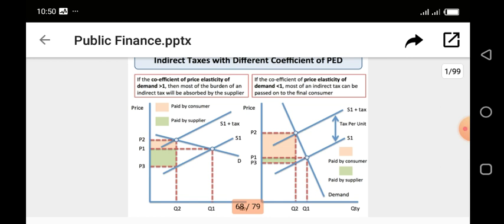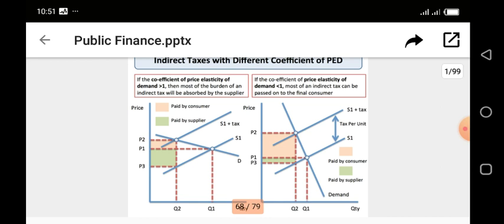And once tax is introduced, it affects the price of such commodities, number one. And then the cost of production will be very high, which indirectly will reduce the supply of that commodity. And that's why you see your supply curve shifting to the left, from S1 to S1 plus tax. So we have a new equilibrium point.